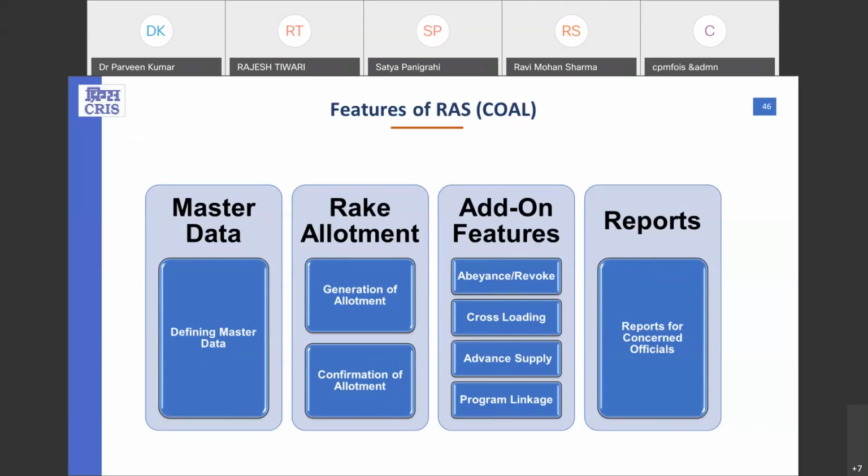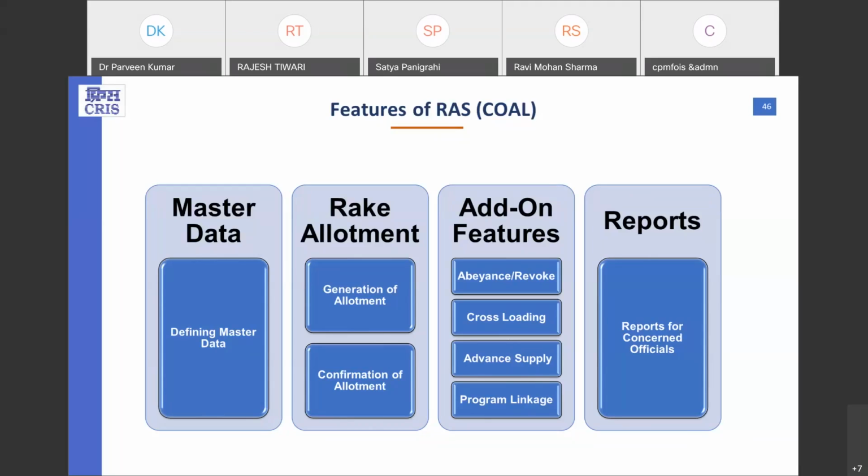What are the different important tasks and modules which are available in this particular application, and then we will understand the brief details about it. Broadly, this rake allotment system for coal is divided into 4 different components. The first one is the master data component. Second one is the rake allotment module.